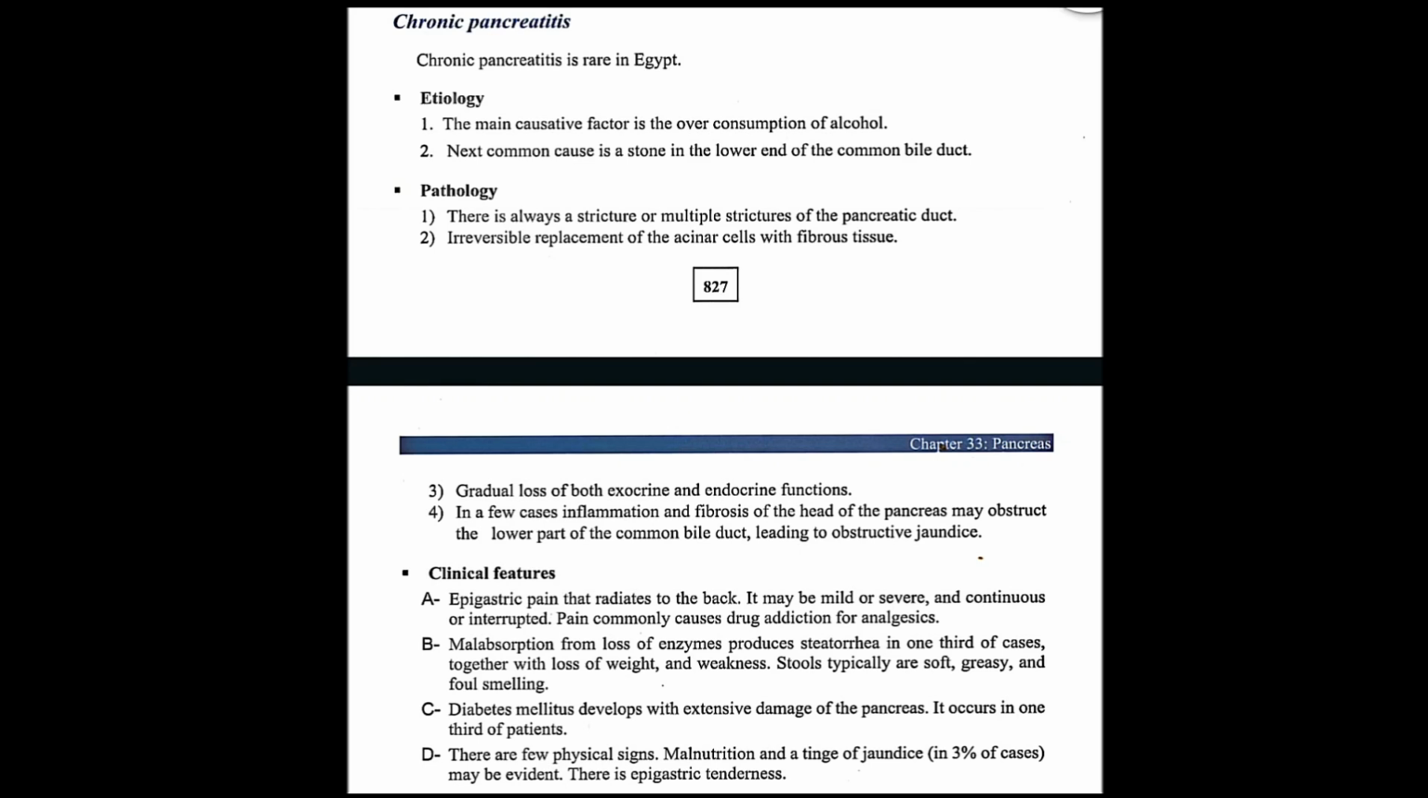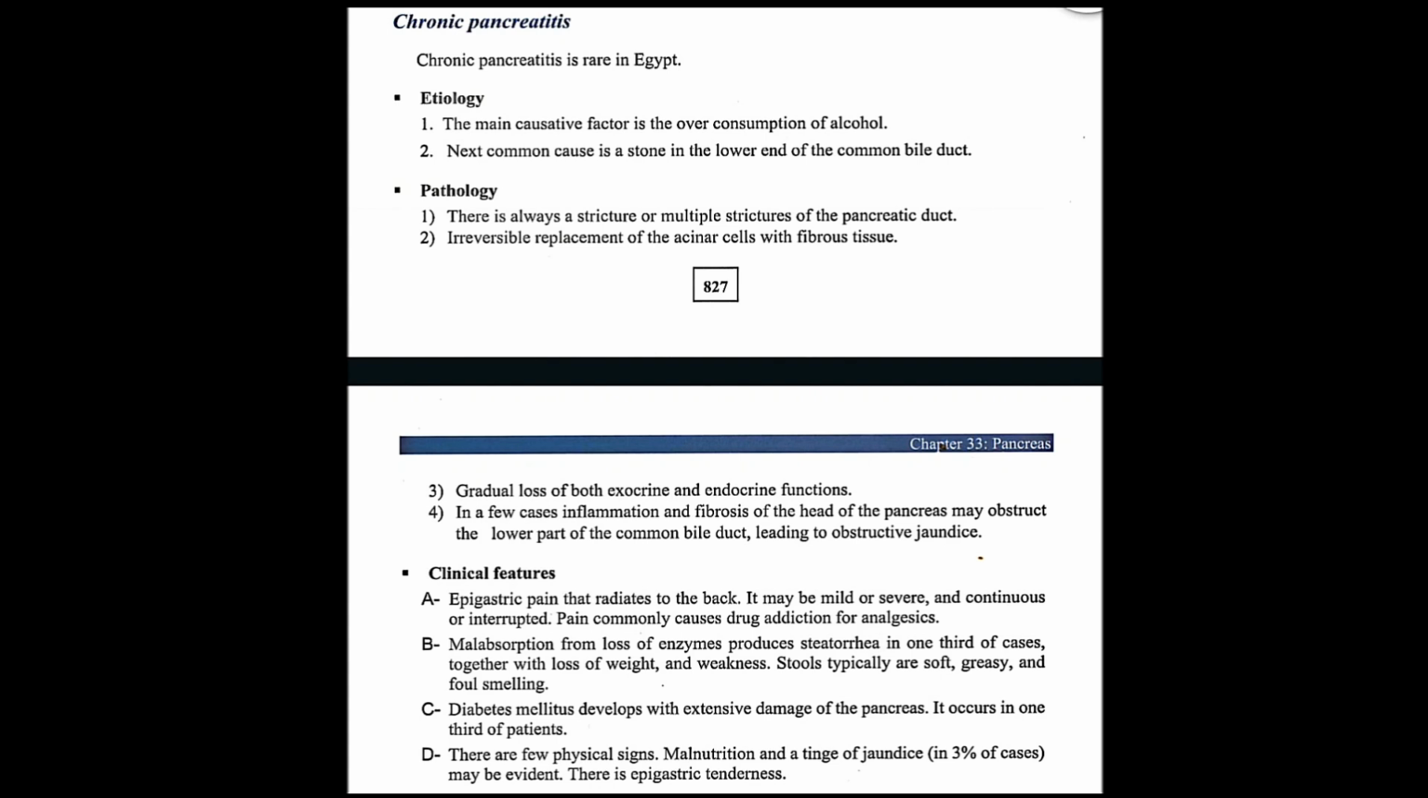Chronic pancreatitis. So what are the causes of chronic pancreatitis? The etiologies are two. One is alcohol and the next is stone. The main cause is the overconsumption of alcohol, which means drinking too much alcohol will cause chronic pancreatitis.